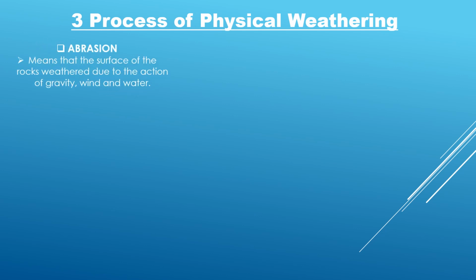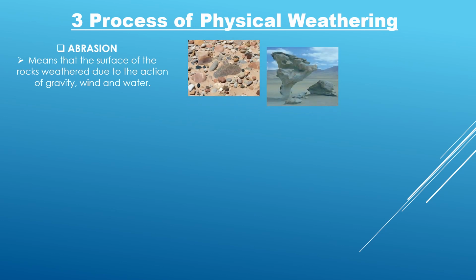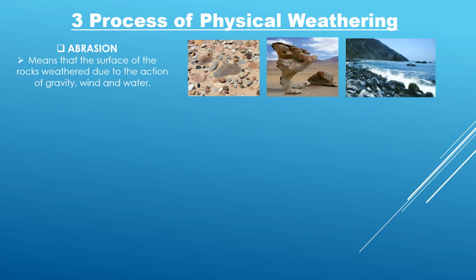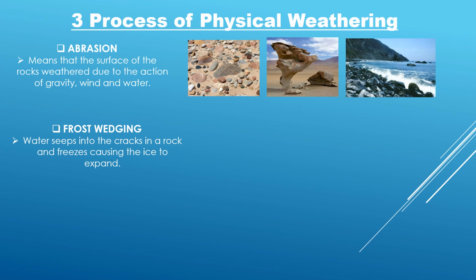Three processes of physical weathering. Abrasion means that the surface of the rocks will weather due to the action of gravity, wind, and water. Frost wedging. Water seeps into the cracks in a rock and freezes, causing the ice to expand.